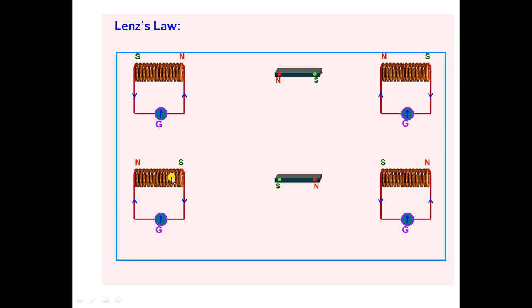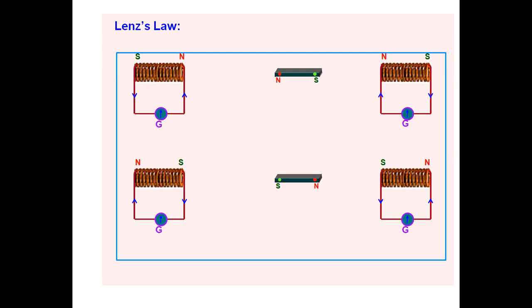Because of the repulsive force, it opposes the motion of the magnet. After that, the N pole is moving away from coil 2. It behaves like an S pole, and the anti-clockwise current is moving in the coil, and it opposes the motion of the magnet.